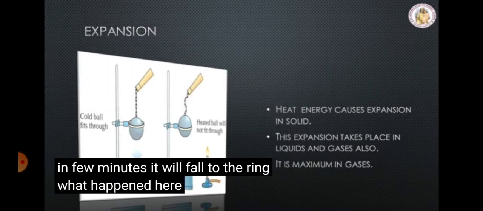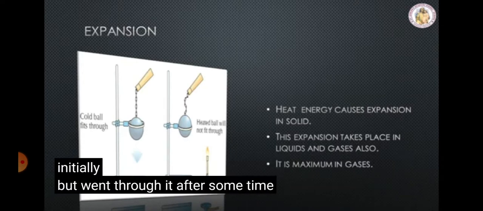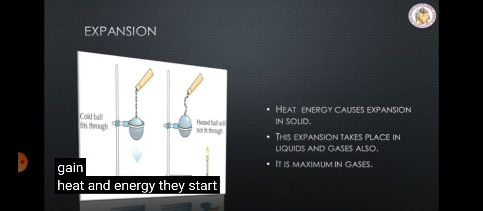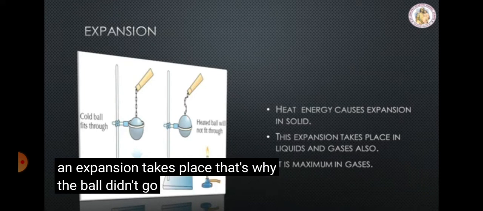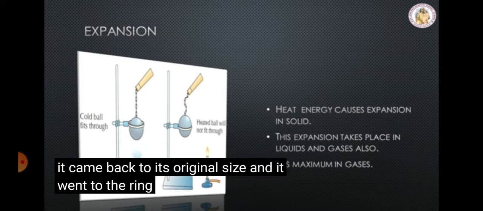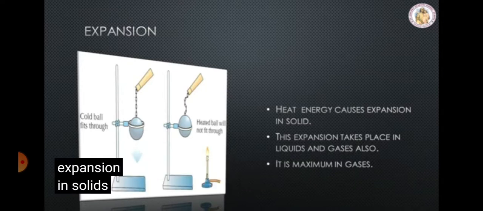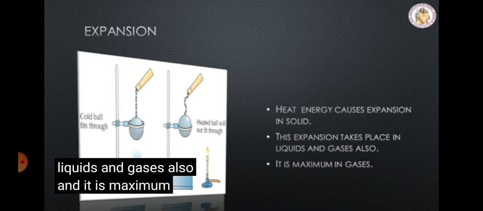What happened here? Why didn't the ball go through the ring initially, but went through it after some time? When the ball is heated, the atoms in the ball gain heat energy. They start vibrating and force each other apart. As a result, an expansion takes place. That's why the ball didn't go through the ring. After some time, as the ball lost the heat energy to the surroundings, it came back to its original size and it went through the ring. This shows that heat energy causes expansion in solids. This expansion takes place in liquids and gases also, and it is maximum in gases.